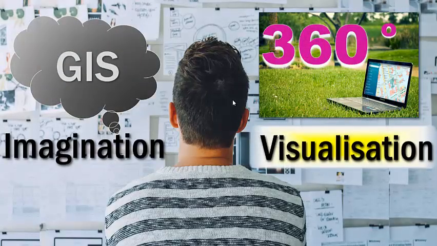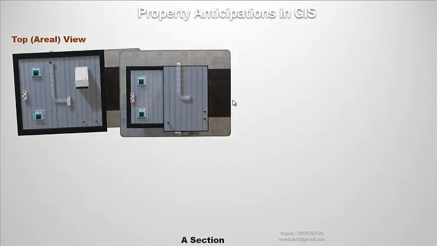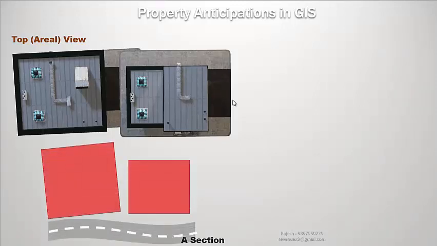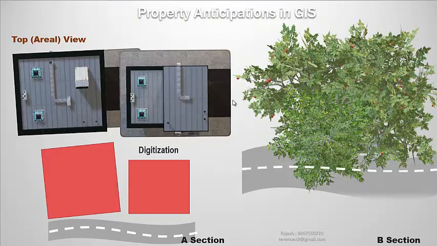We can see a building rooftop from the satellite image taken for base map creation. This is how we digitize the building as a polygon for GIS representation. Please note that shape-wise, both buildings look identical. In section B, we can see tree canopy alongside the road. From a similar type of input, we create feature digitization for GIS.